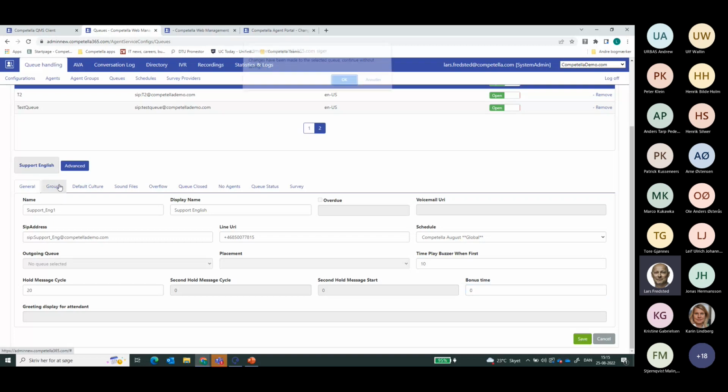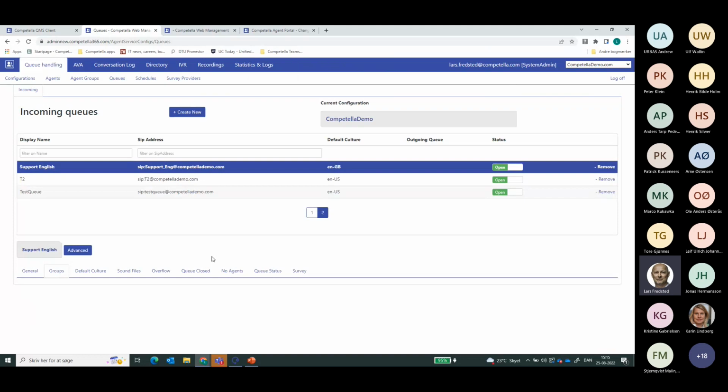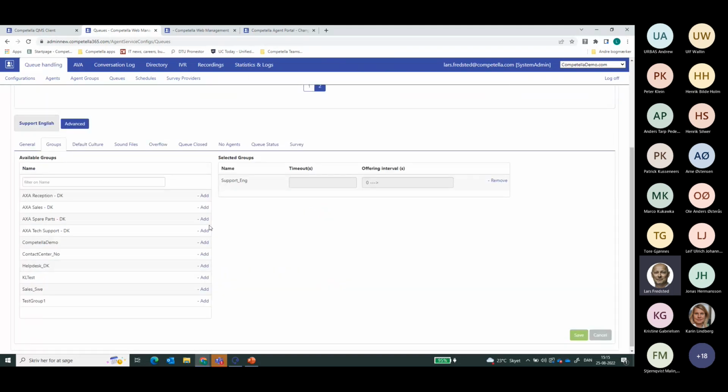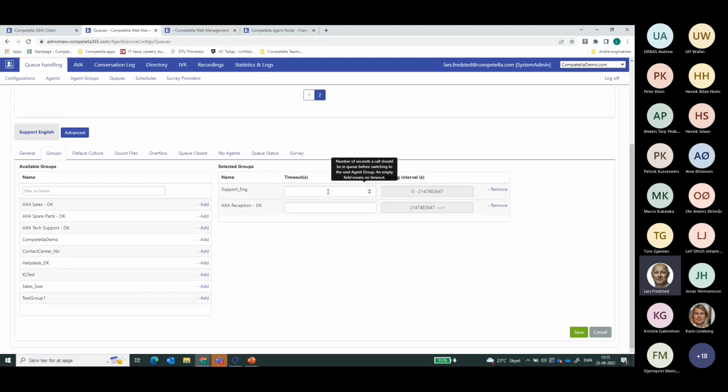Furthermore, if I would like to do some kind of skill-based routing, I can add multiple agent groups. So this is the support_eng that we had a look at just before. If I want to add further groups, I go in, set a timeout on the agent group and what the offering interval should be.